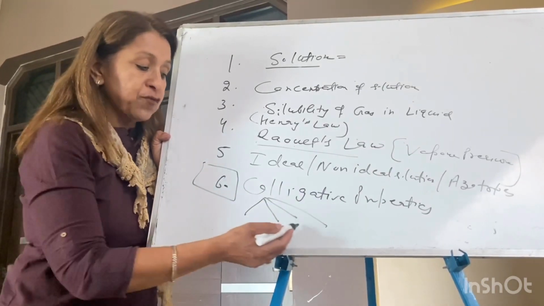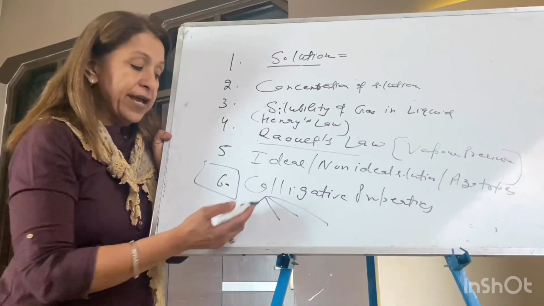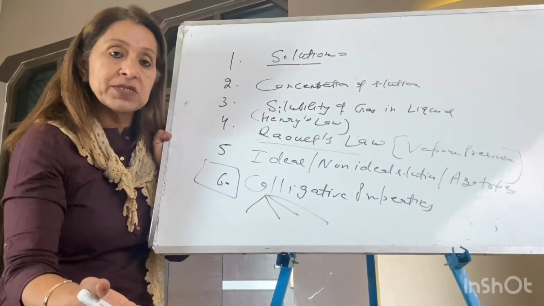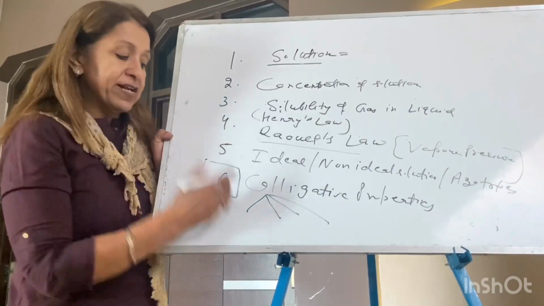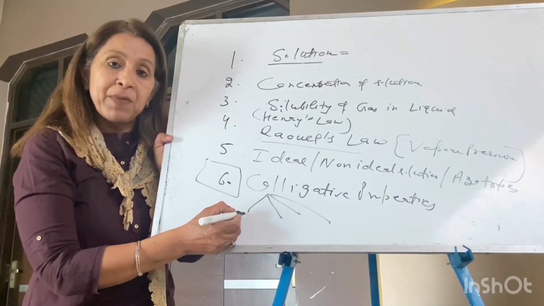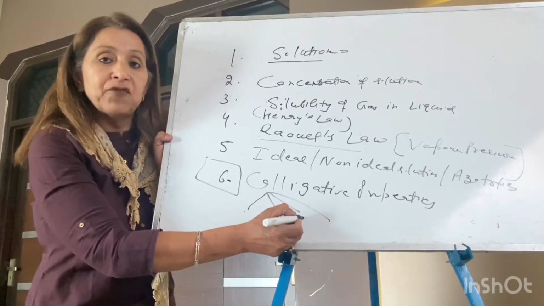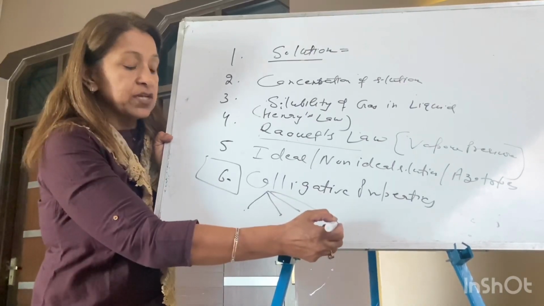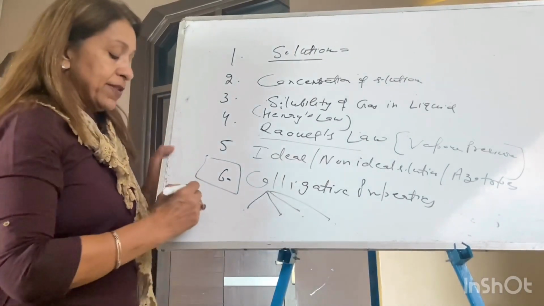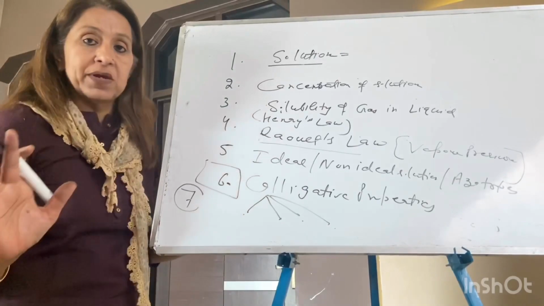How many types of colligative properties? And derivations, prove the colligative properties, numericals. One is lowering of vapor pressure, second elevation of boiling point, depression of freezing point, and the last is osmotic pressure. And the 7th topic, there are a total of 7 topics in this chapter.